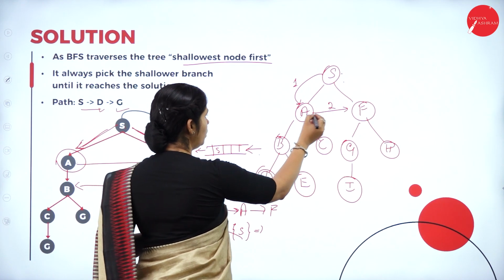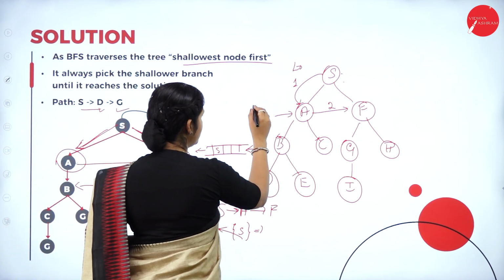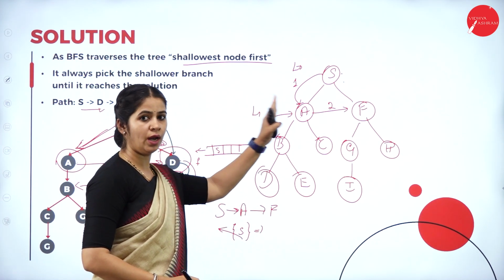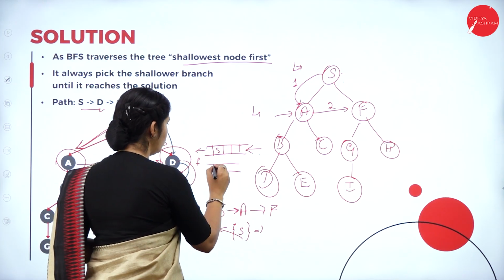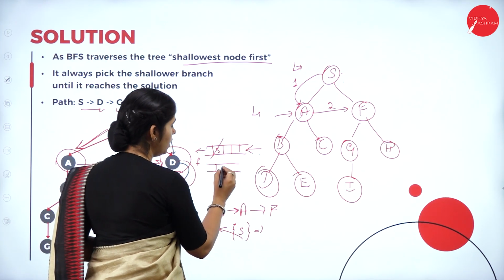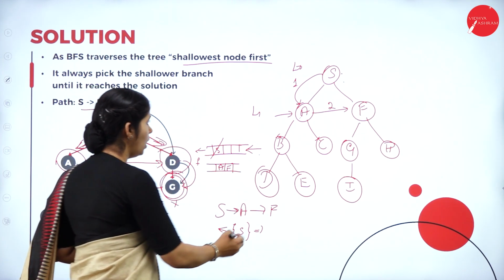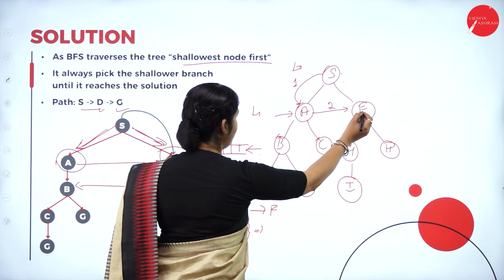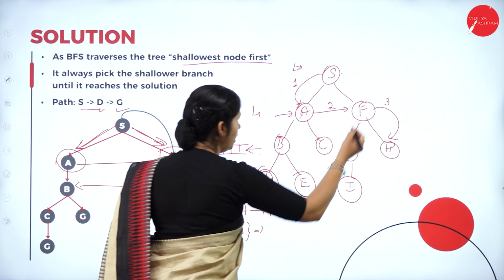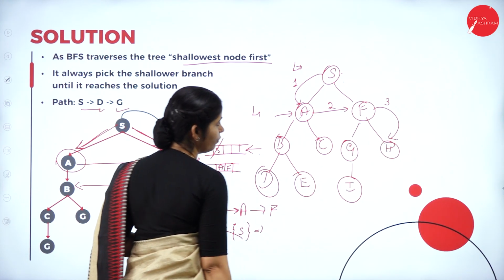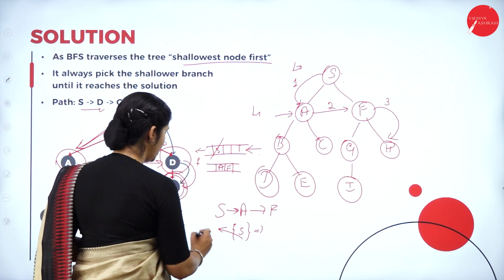Once we are moving to the second level, level 1, from level 0, we are reaching level 1. Once we reach level 1, the child nodes of S will be pushed into the queue and S will be removed from the queue. And A and F will be the content of the queue. Now, after finding this A and F, it will go to the child node of F. What is the child node of F? That is H.